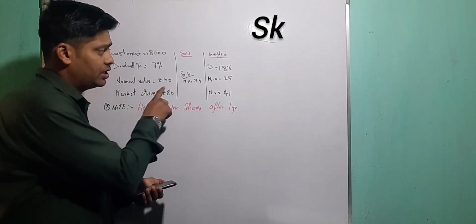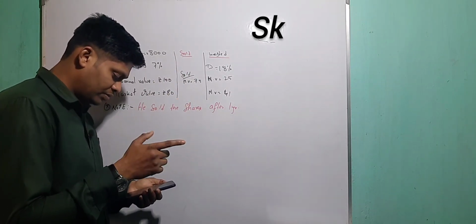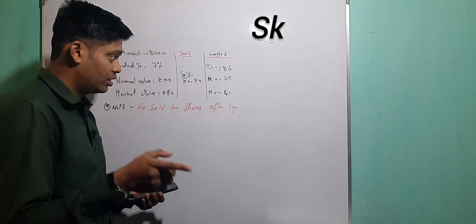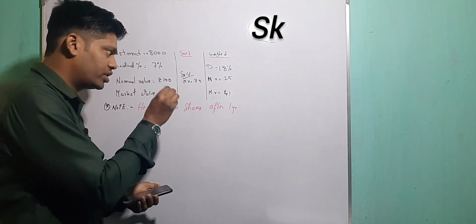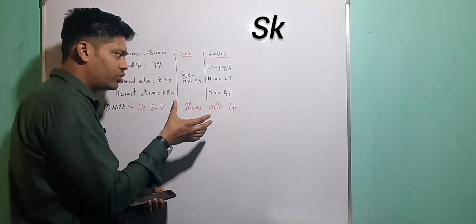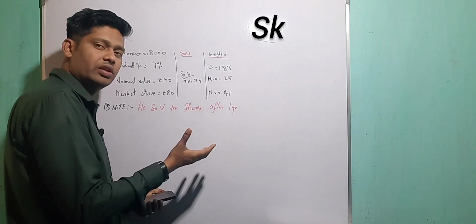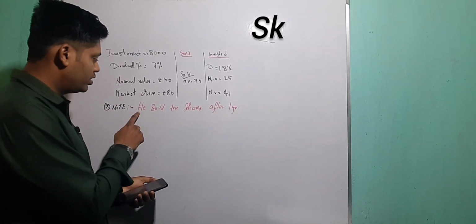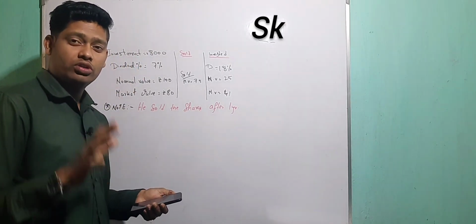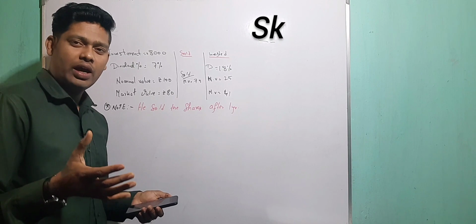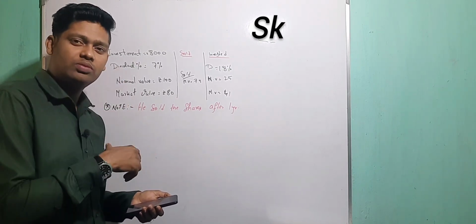And after selling, obviously he will get some amount. He invested the proceeds, including his dividend. That means he sold all the shares and got a lump sum amount, and also received some dividend. Sir, why will he receive the dividend? As I'm saying, he sold the shares after 1 year, so up to 1 year it was in a company. In 1 year the company has grown and got some profit, so that dividend will be given to this person also.